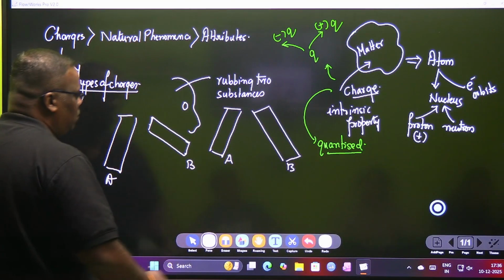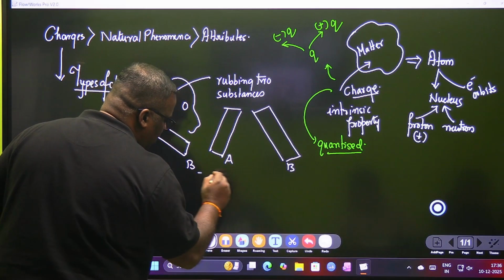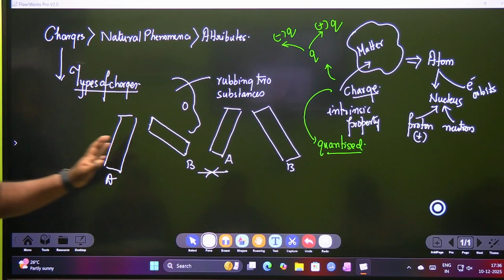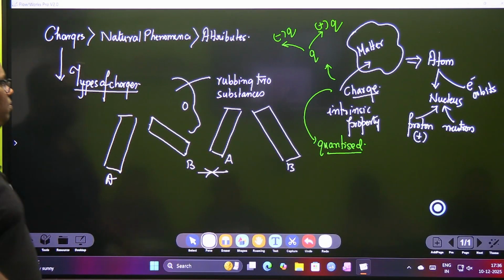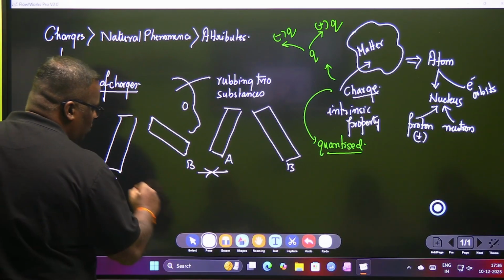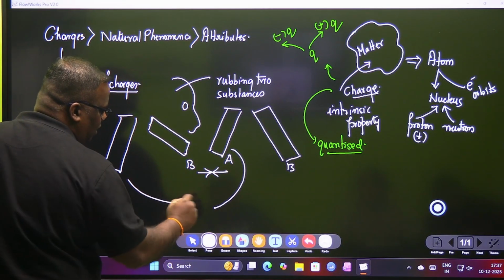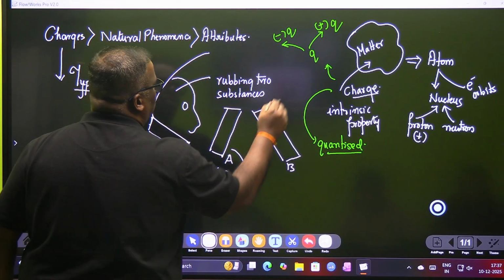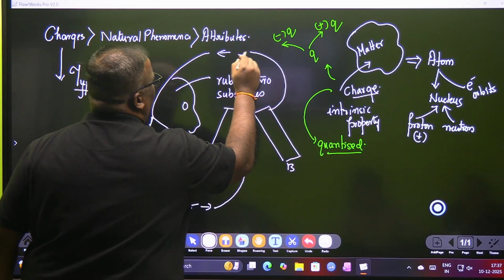Then they brought B and A together and found that there is an attraction between B and A. When they brought A and A together, they found a repulsion. Or when they brought B and B together, they also found a repulsion.